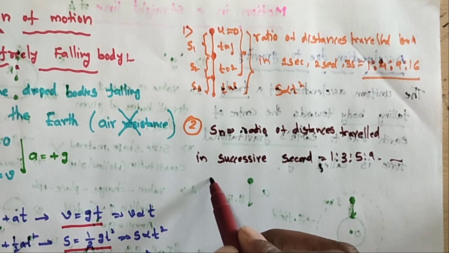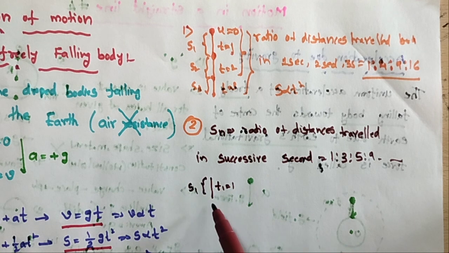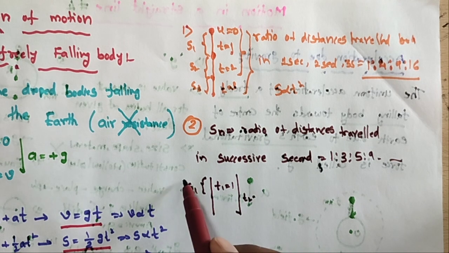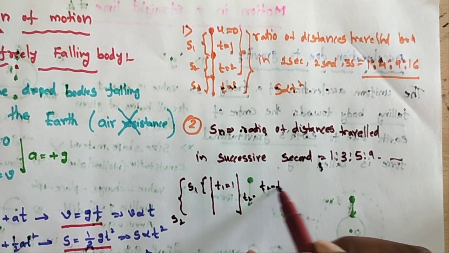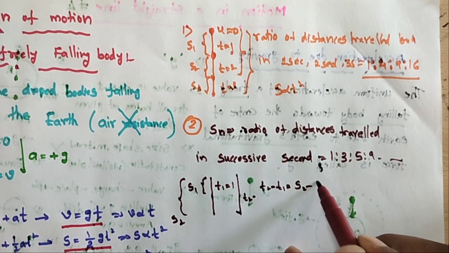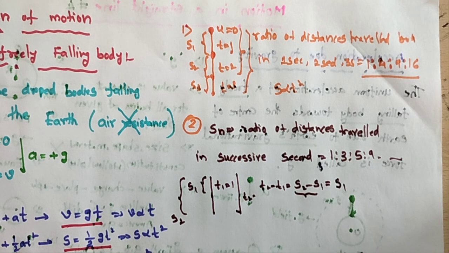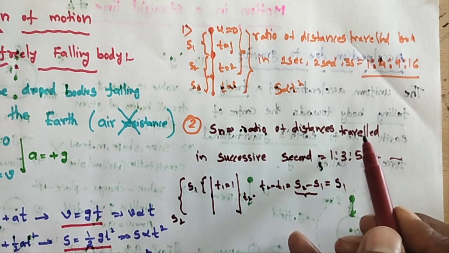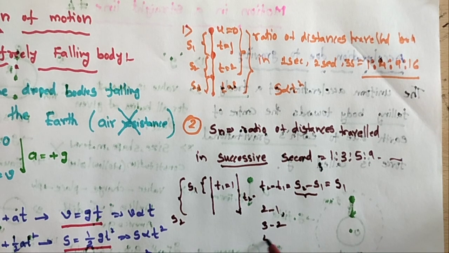So that means in the t1 second it is moving s1, and in the t2 second, from here to here, it is moving s2. So t2 minus t1 gives s2 minus s1. This s2 minus s1 is equal to s1, like this. So the ratio of distance traveled in successive seconds means 2 comma 1, 3 comma 2 and 4 comma 3.